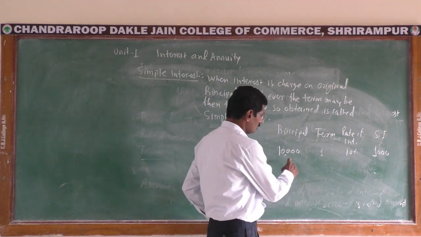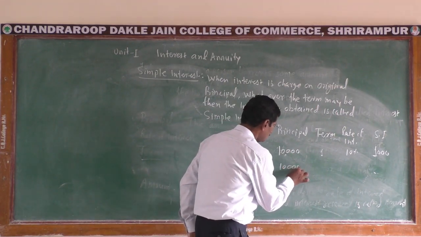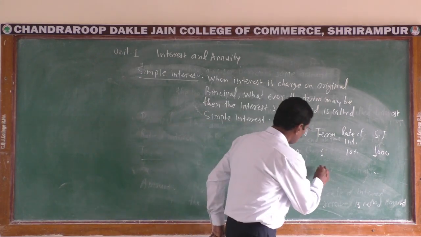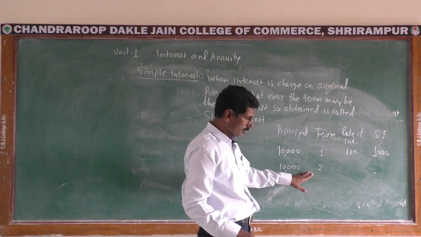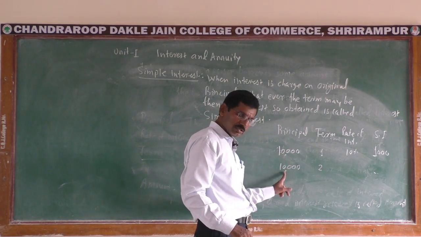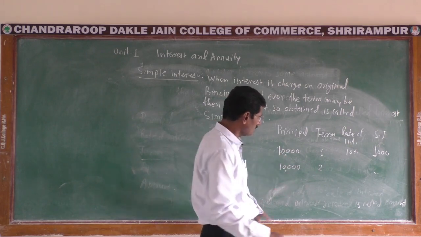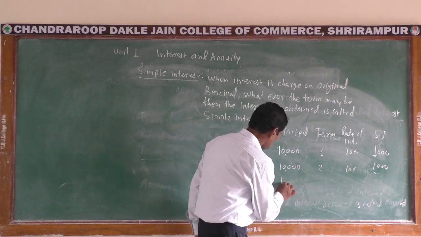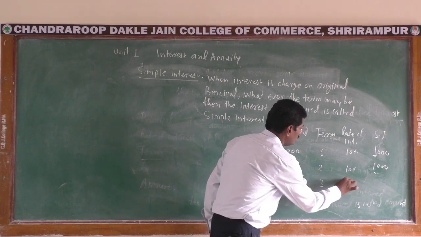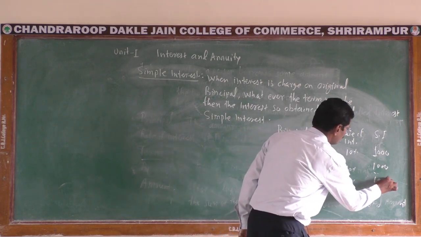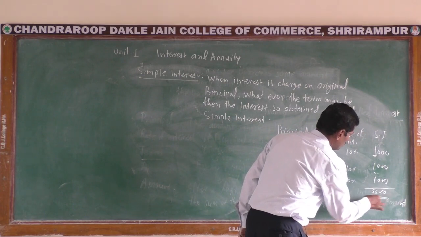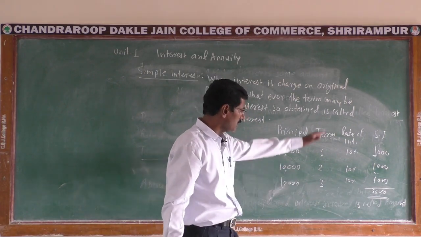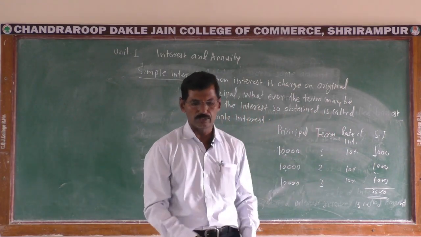In the second year, the interest is obtained on the original principal, whatever the term may be. So in the second year, we also charge interest on the original principal of ₹10,000. In the second year, the interest will be 1,000, and in the third year, the interest is ₹1,000. At the end of 3 years, the total interest obtained on ₹10,000 for 3 years at the rate of 10% is ₹3,000.